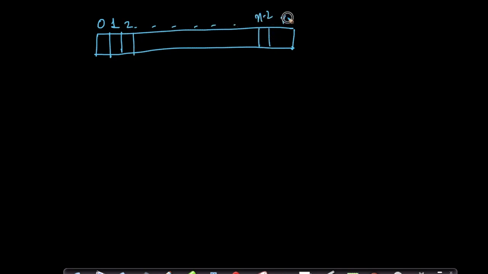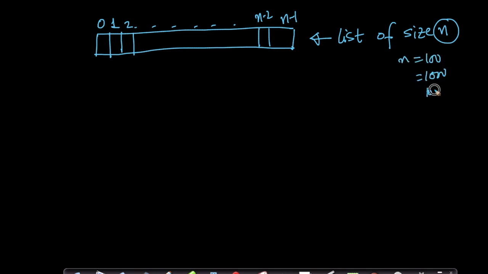Imagine if I have a list. This is index 0, index 1, so on and so forth, index 2, index n minus 2, and n minus 1. So this is a list of size n. This is important. We are using general numbers. Of course, n could be 100, or it could be 1000, or it could be 10,000, any number. But we are just using a generic number n.